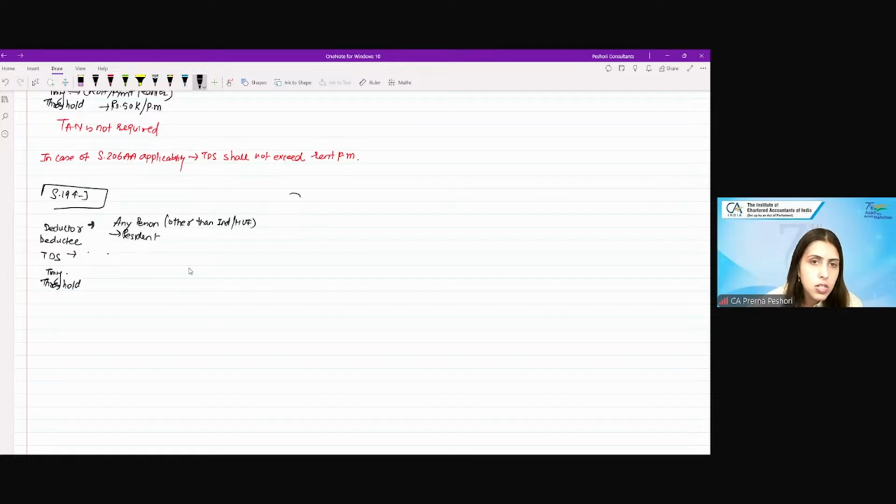So this is on royalties, FTS, remuneration or commission to the director, and what else was it? Fees for professional service,